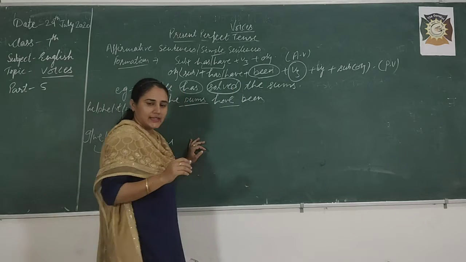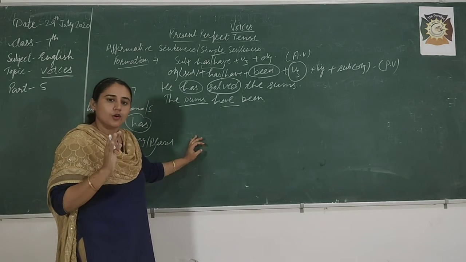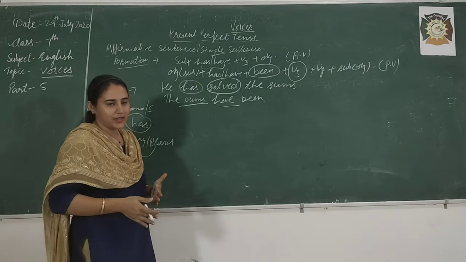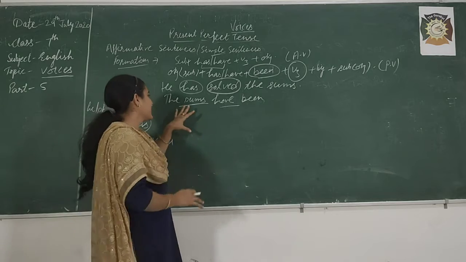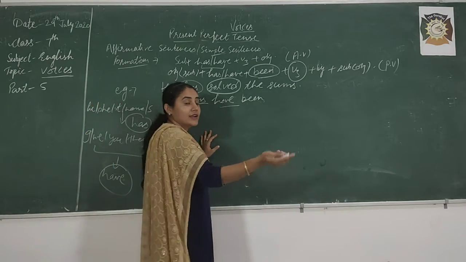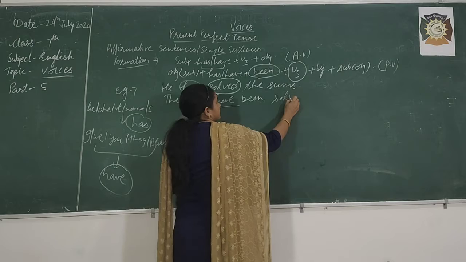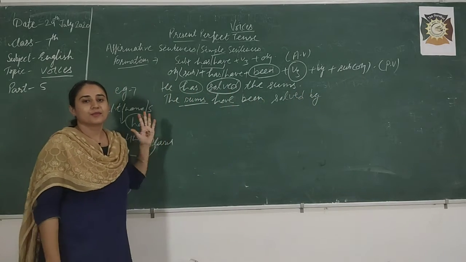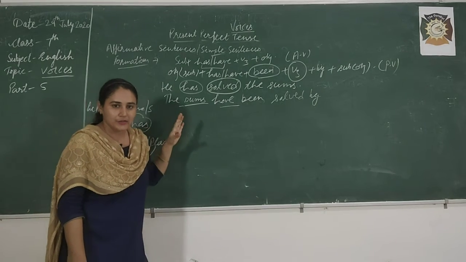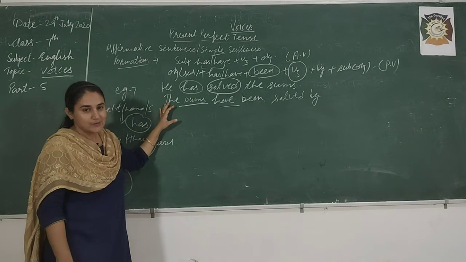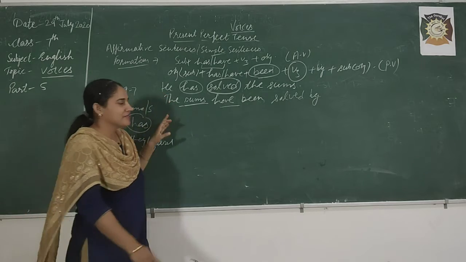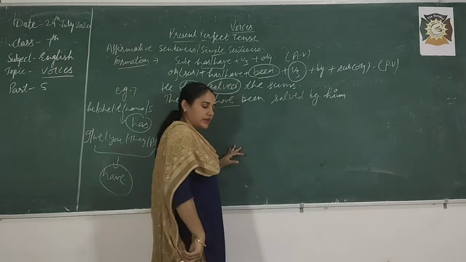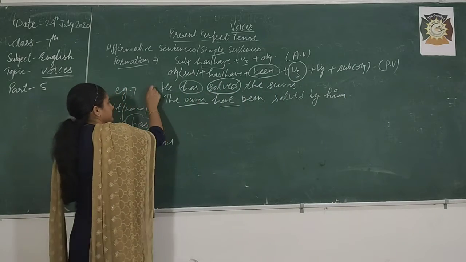In this tense, the third form of the verb is already in the sentence, so do not worry about the third form. What will be the third form? Okay, this is a lucky chance for you. The sums have been solved by. Now you have got the habit of changing the subjective case and objective case. Now by him. Good. By him, right? We will take the next example.